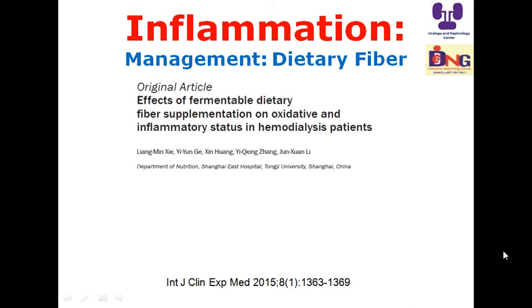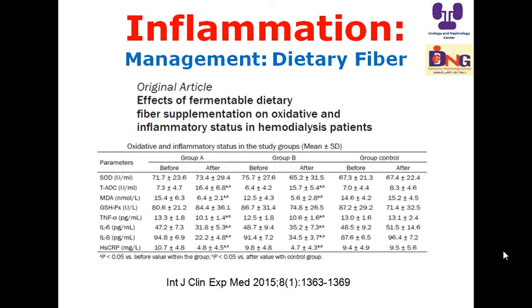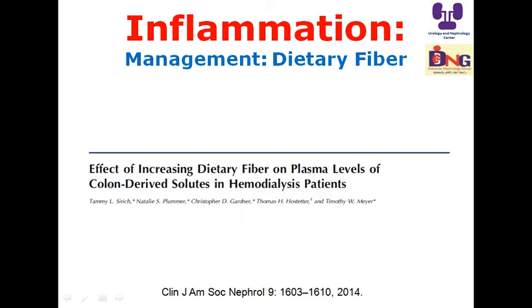Using dietary fiber: the effect of fermentable dietary fiber supplementation on oxidative and inflammatory states in hemodialysis patients was raised in a study. It has 3 arms: one arm was given 10 grams of fiber per day, another 20, and there was a control, and they addressed all inflammatory markers. All inflammatory markers decreased whenever the fibers were supplied.